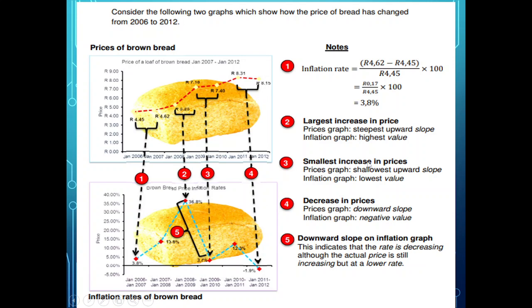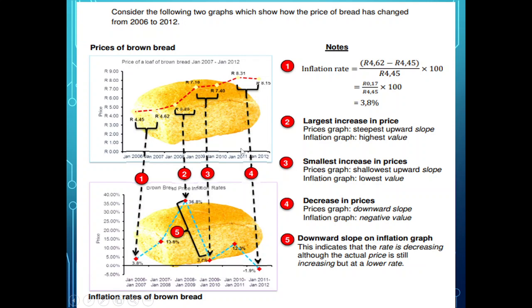The smallest increase in price is the shallowest upward slope. So it's like where this is very shallow, almost a straight line, which looks like it's this one. That one goes a bit steeper. This one is also very, very shallow. So it might even be this one here that was the lowest. Yes, it is. In actual fact, this comes down. But it's the shallowest upward slope, the lowest value.